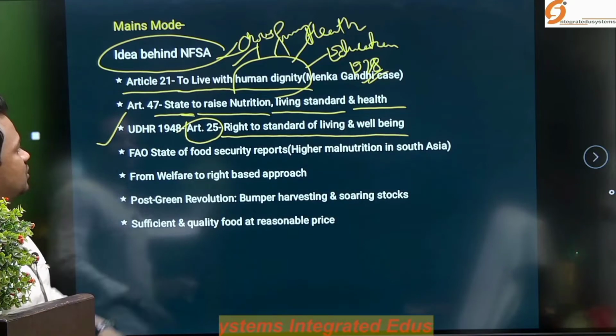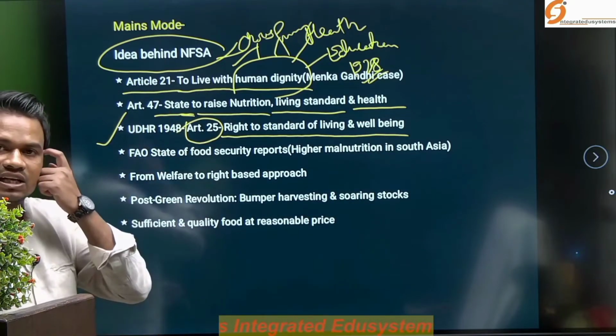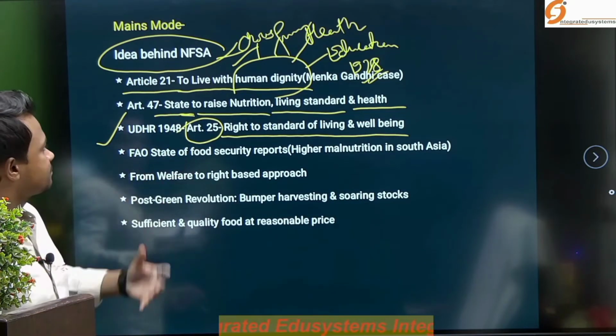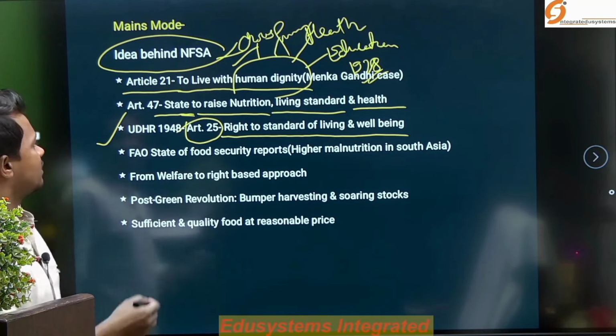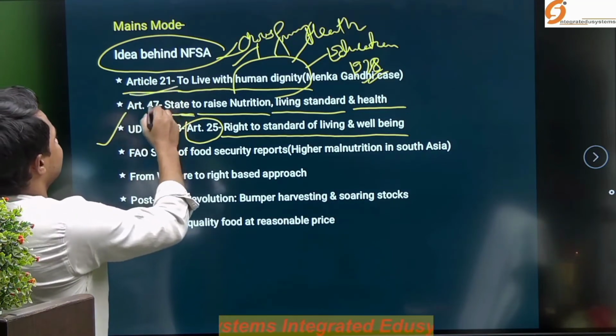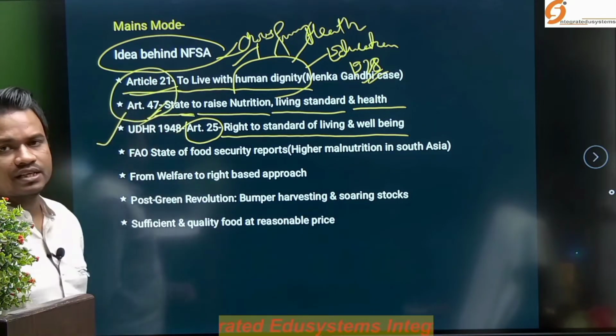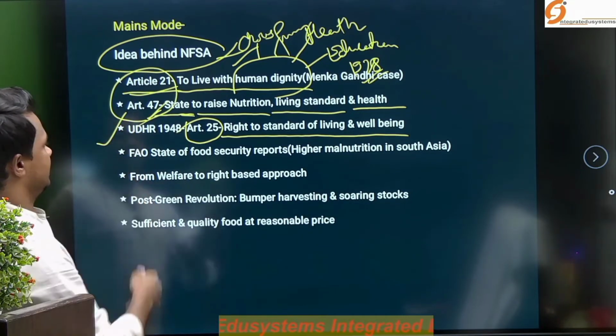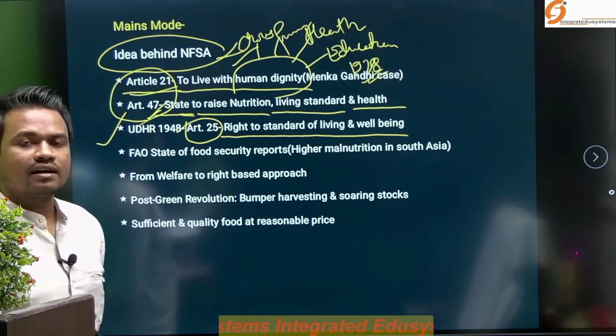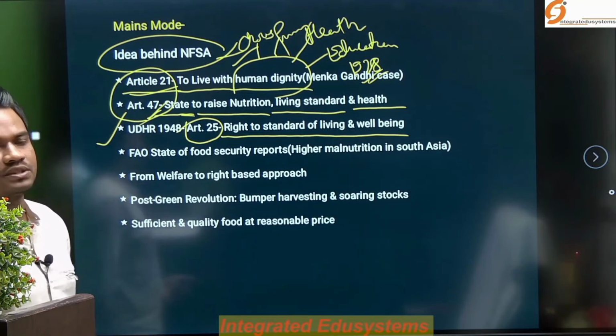So, these are the three major factors for the devising of this National Food Security Act.